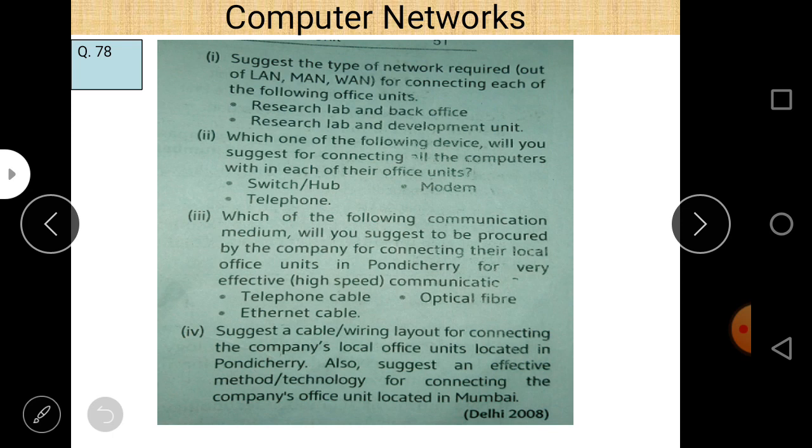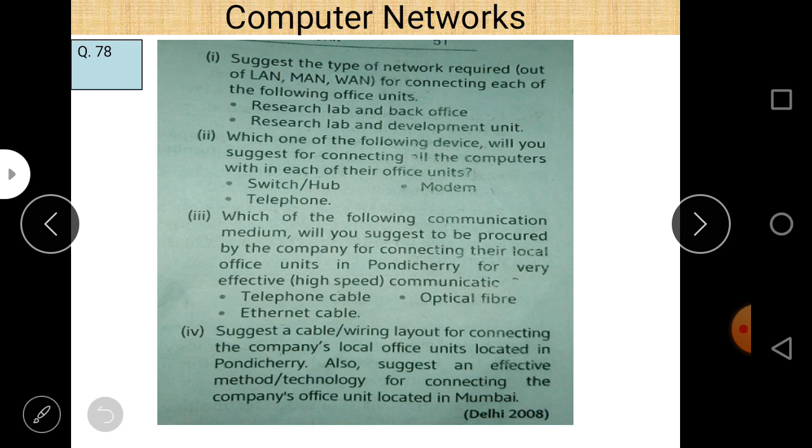LAN is basically used for a local area network, and in a local area network we connect the computers within 10 kilometers of range, and more than 10 up to 100 is MAN, I think that is the correct one, and more than 100 WAN will be used. So what is the distance for such a type of network required for connecting each of the following office units?